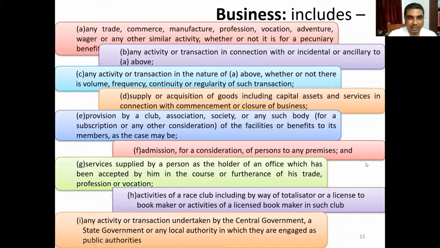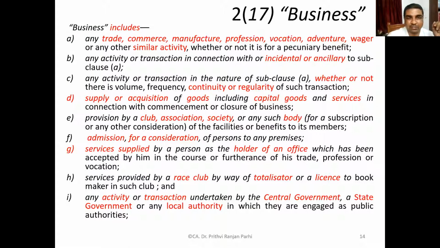You can have a look at this picture. Trade, commerce, manufacture, etc. Incidental activities, whether they're conducted frequently or infrequently. Acquisition of capital assets, provisions by club, association, etc. Admission for consideration, etc. Services by a person as a holder of an office. So like this, all these things are called businesses.